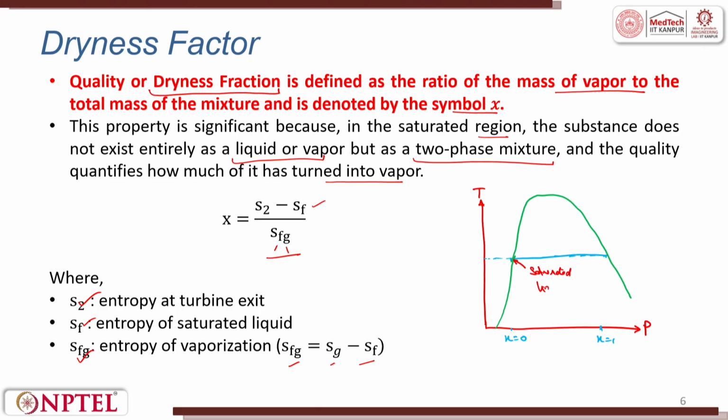What do we have here is, here it is saturated liquid, we have saturated vapor here. This is the mixture of liquid and vapor. I will call it saturated liquid vapor. And exactly down there is also the saturated vapor only. So this line here is the saturated pressure line.